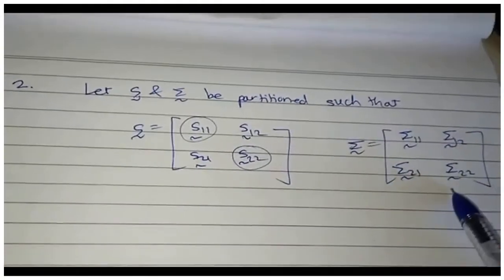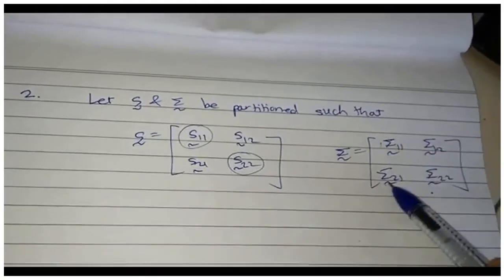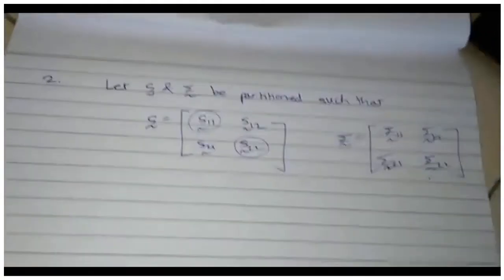So sigma 11, sigma 22 are variance parts, and sigma 12, sigma 21 are covariance parts. We are aware of that.